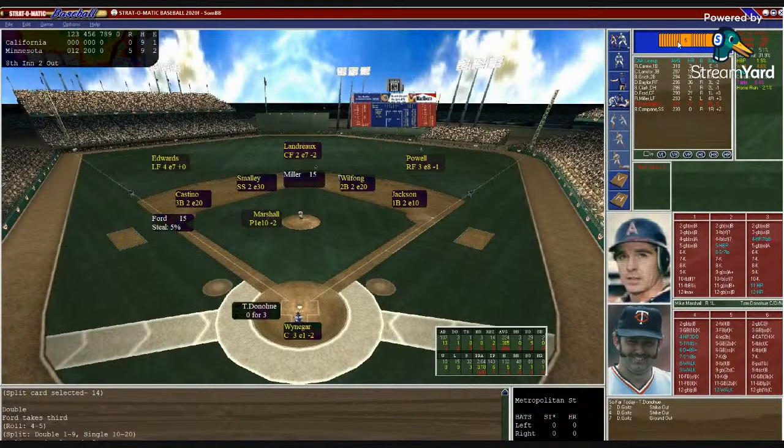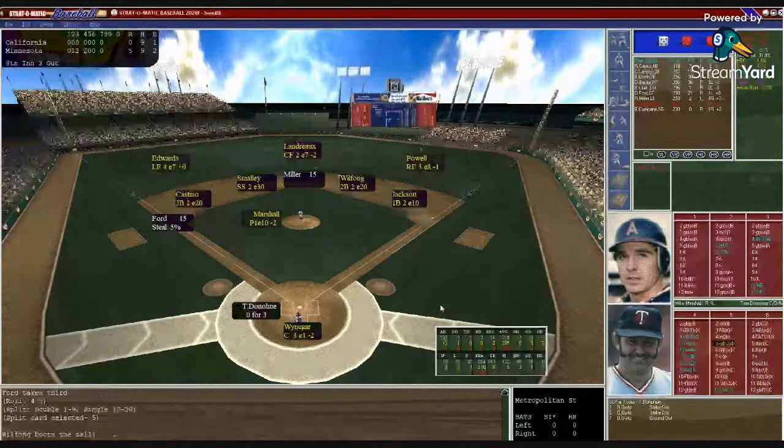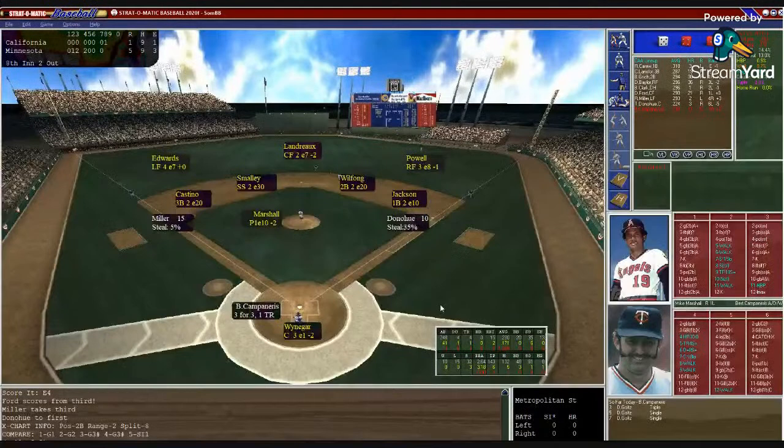Marshall from the stretch now, second and third, 2 outs. Waniger sets the target. Marshall reaches back, and here's the pitch to Donahue. Ground ball to second. Wilfon. Tough play. Throws it in the dirt. Jackson cannot get it. That will score the run. Miller gets to third. Donahue stops at first, and it's a 5-1 ball game. Wilfon commits the error. That's 3 errors on the Twins, and the Angels have been put back in this game. 5-1 with 2 outs in the 8th.